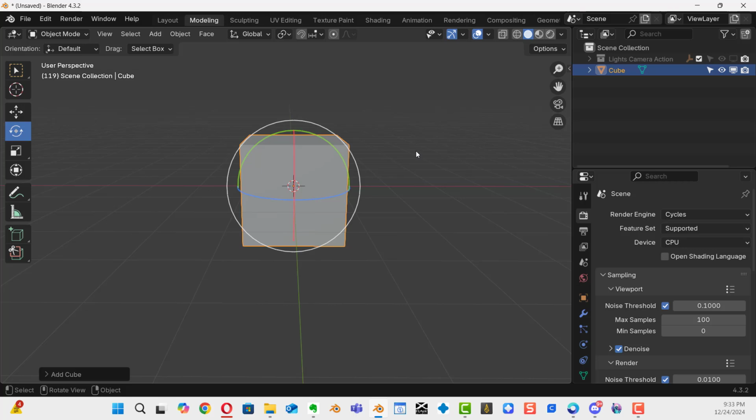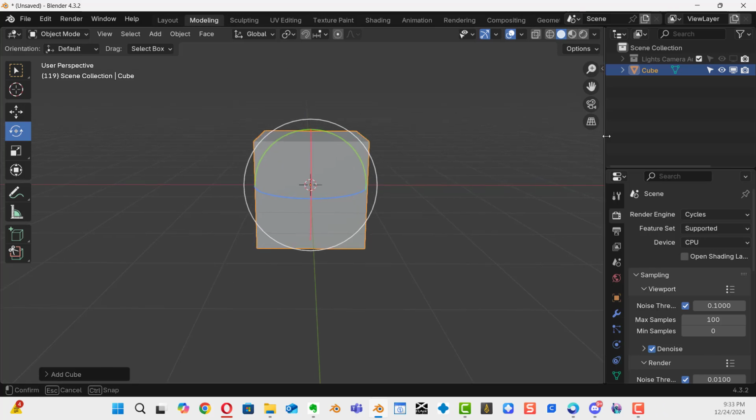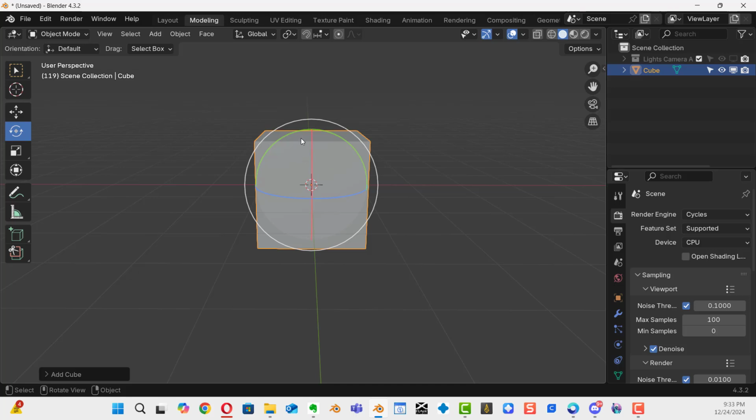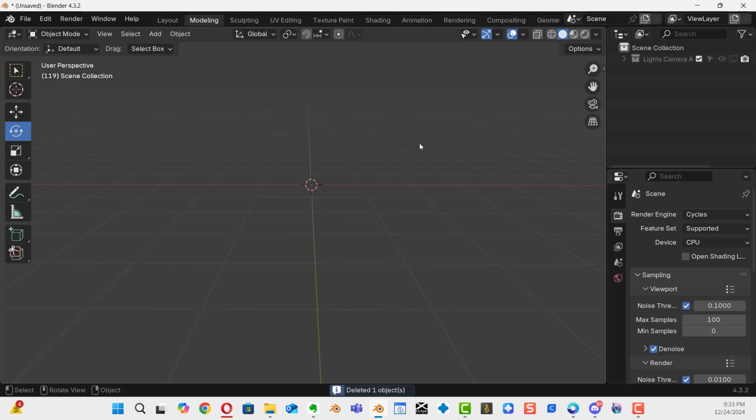what I want you to do is save this. But before we save this, so that we can always open it up to the way we like to see Blender working, we're going to delete that cube because we don't want that cube always in front of our face every single time we turn on Blender. So by default, this is what you get. It's the default cube. All right, hit the delete key on the keyboard.